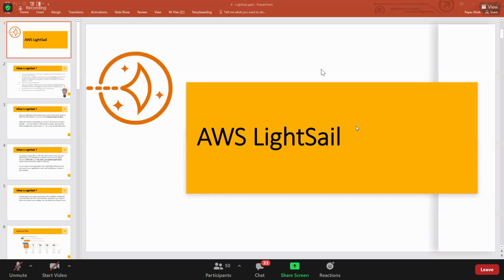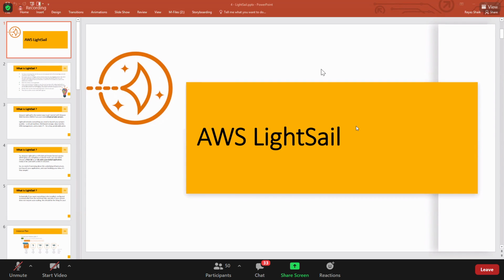All these applications will be there readily. You just pick that image, launch it, and you will have the Lightsail instance. Here also we call it an instance, but it is not an EC2 instance. It is called a Lightsail instance.